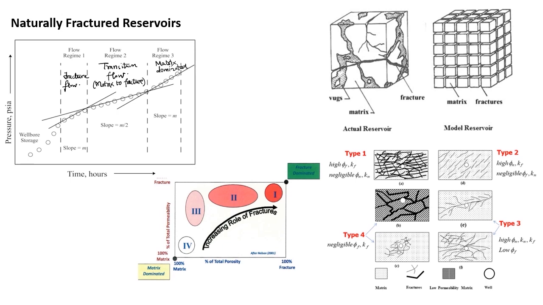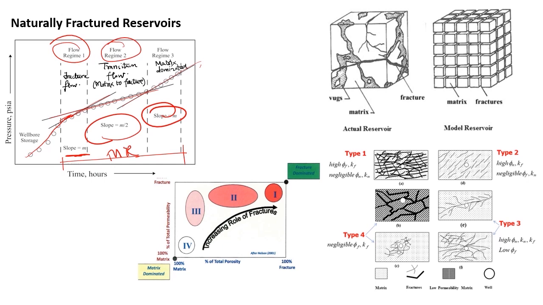This particular Horner plot I am getting when I am having a naturally fractured reservoir. I will be having three different slopes, where only in the mid-time region I will be having three different slopes of slope m, m by 2, and m. My slope m shows flow regime 1, slope m by 2 shows flow regime 2, and again the third slope will be for flow regime 3. Now we need to understand what is a naturally fractured reservoir.